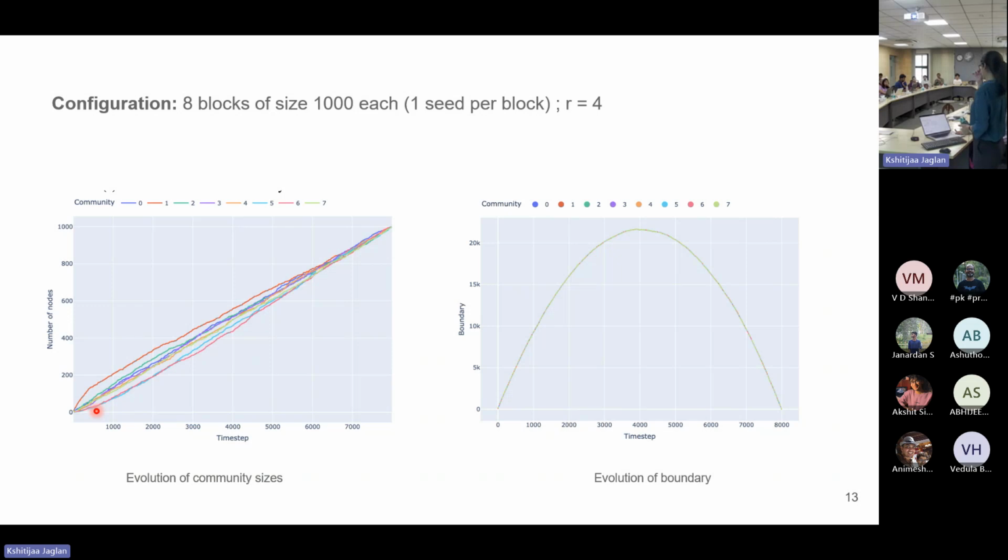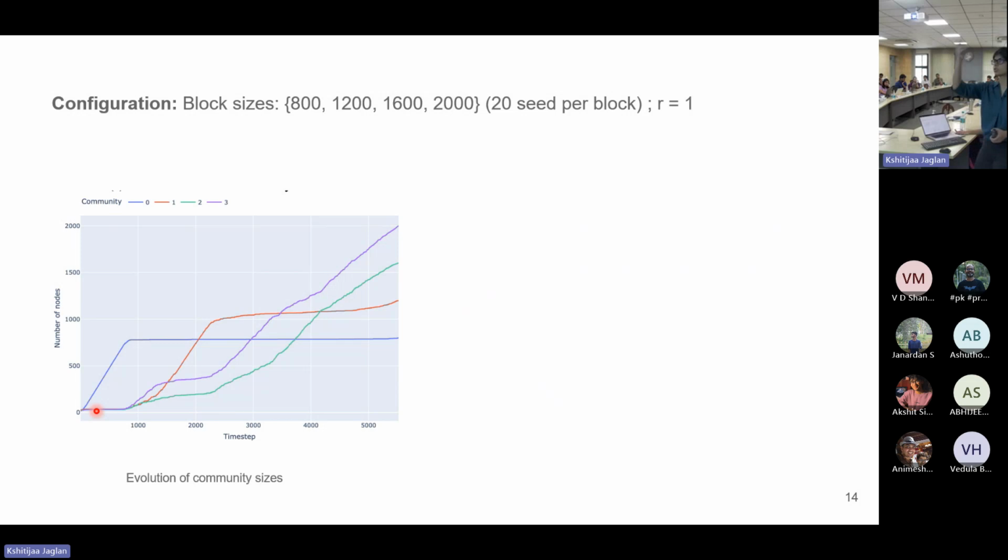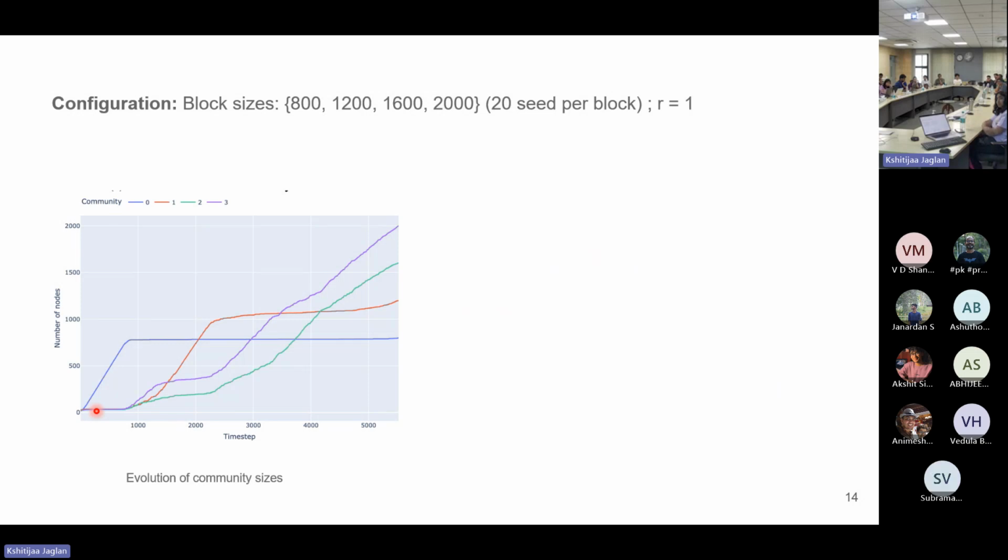But now we also need to check the point between these two where our sampling scheme almost works. To test that, we use the following configuration of different block sizes with 20 seeds per block. In this case, we use the value of ratio as 1. That ratio defines how well the network is clustered, or how distinct the different groups in this network are. A ratio of 1 essentially means that for every edge within the cluster, we have one edge going outside.